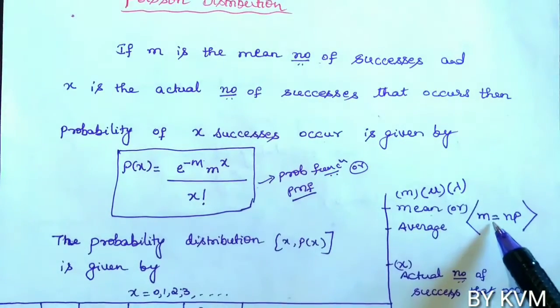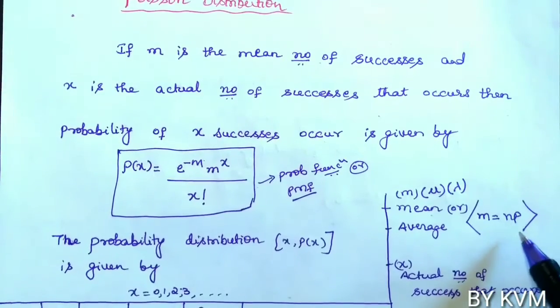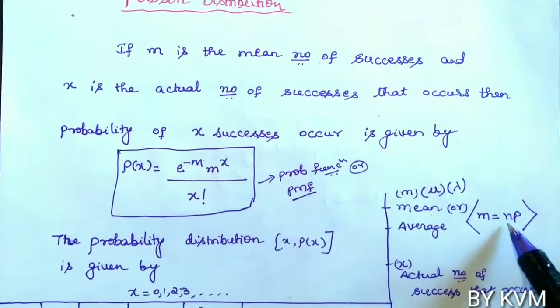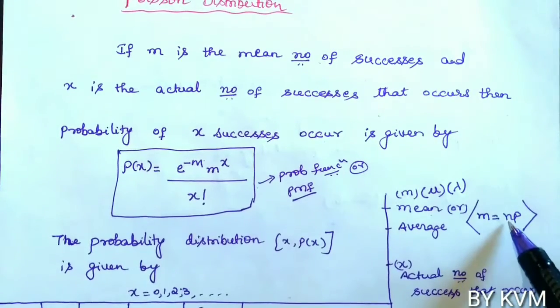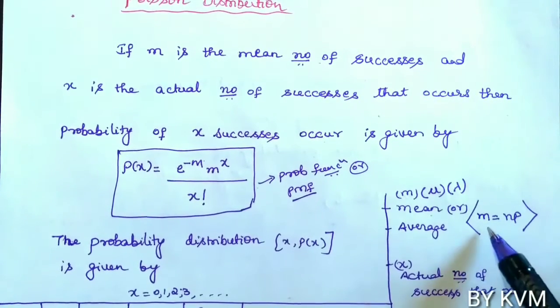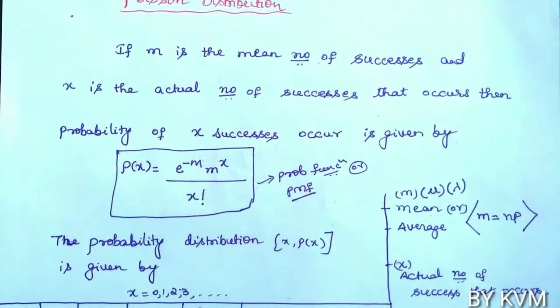Here the mean, that is, the average number of successes, can also be calculated by the product of n and p. If we know n and p, where n is the number of trials and p is the probability of success, then by taking the product of n and p, we can calculate the mean or average number of successes.